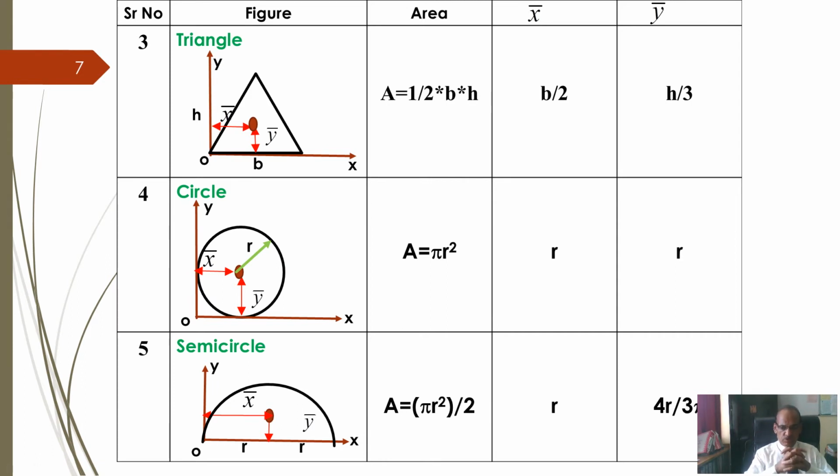Now you will question me from where you brought this term 4r upon 3 pi. In standard books, the derivation is given. Centroid of semicircle, y coordinate is 4r by 3 pi. And if I rotate this circle, if I draw it like this, and base is touching the y axis, then x coordinate will become 4r by 3 pi and y coordinate will become r. This you should not forget.